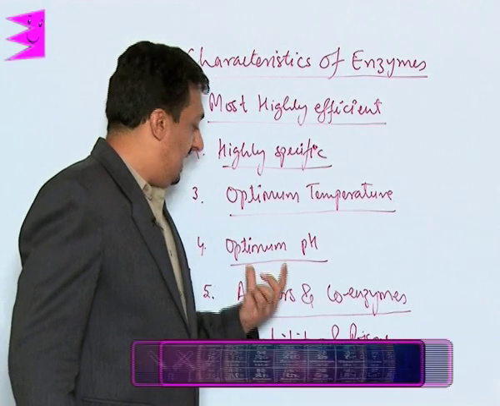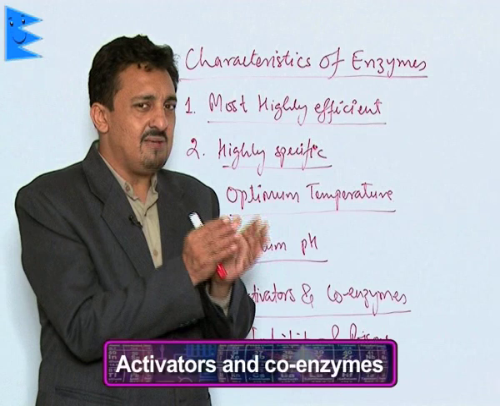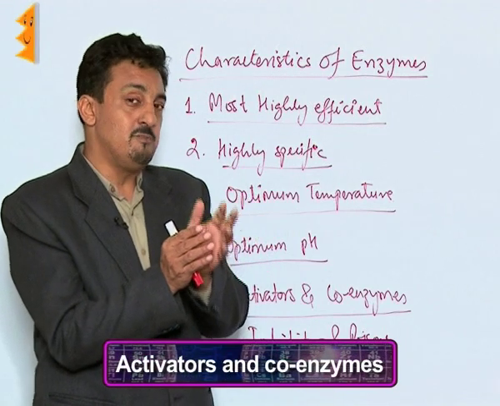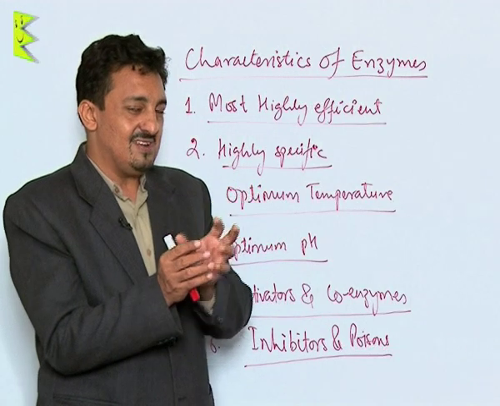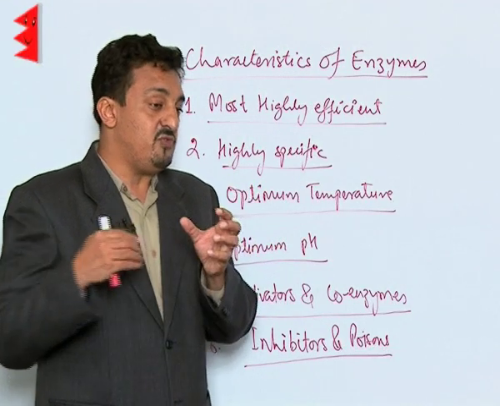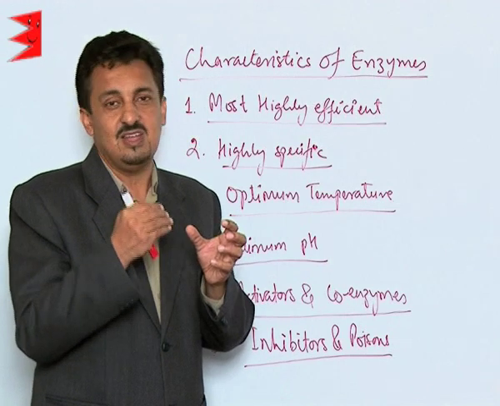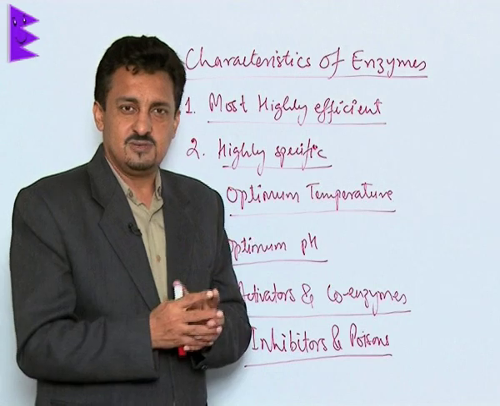Then next, activators and coenzymes. Remember the word coenzyme. Coenzymes are certain non-proteinous compounds which are always found attached with the enzymes, and they further enhance or increase the enzyme's catalytic process.